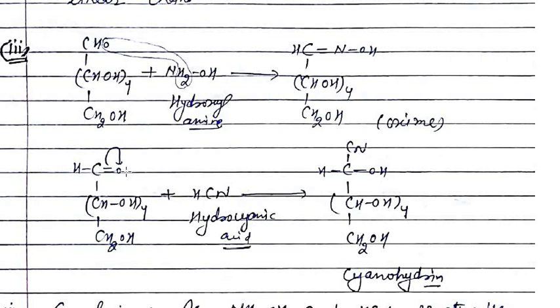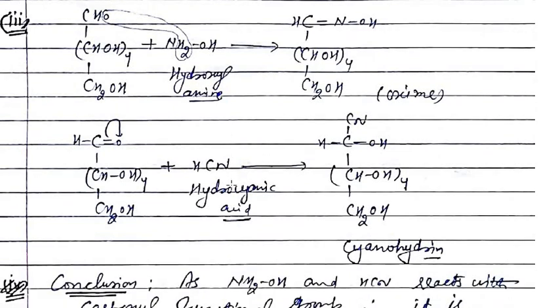So the OH bond is formed, and this carbon, which has a positive charge after transfer of the pi electrons, will get bonded to the CN- ion. So here is the formation of the C-CN bond, and compounds which have this type of structure are known as cyanohydrin.